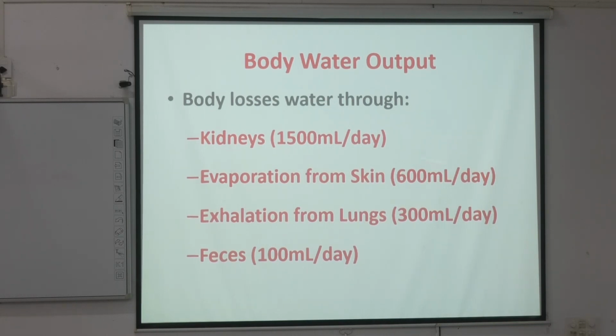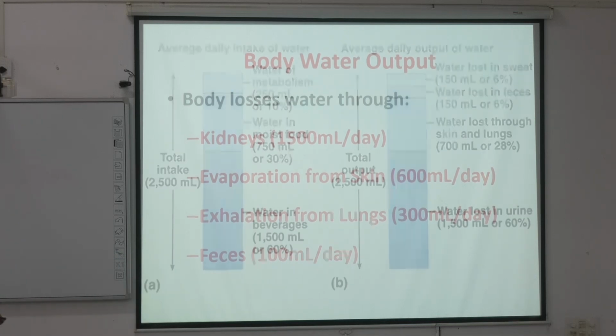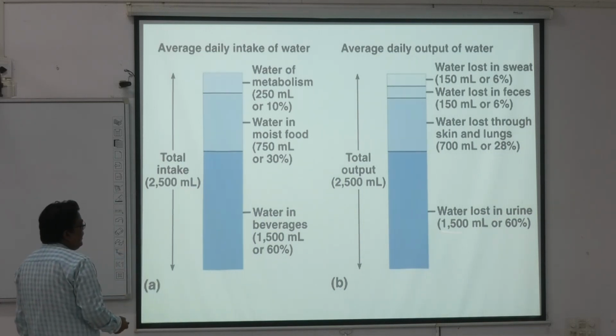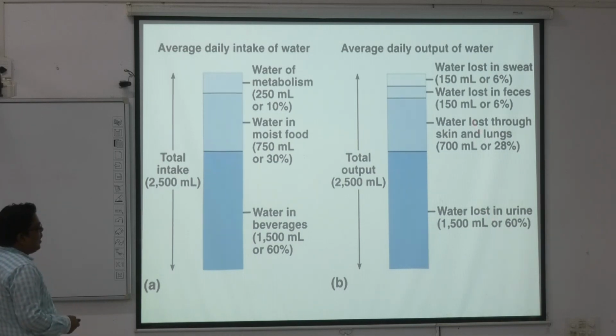You will calculate it: 1500 plus 600 is 2100, then 300 makes 2400, then 100 ml, so 2500 ml per day is excreted out. This is water output. The question may or may not come, but you should know well how much output is happening and how much input. This is again a diagrammatic presentation of how much water we excrete out and how much water we take. You have written the point, it will be understood, there is no issue.